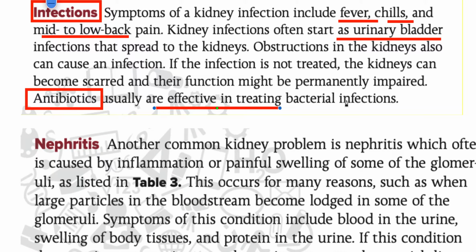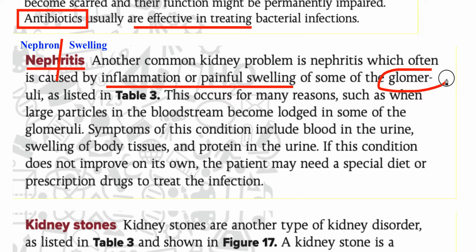It's either inflammation or painful swelling of the kidney, but which part? Mainly the glomerulus. When the glomerulus is swollen, it is very clear that it is blocked or lodged with blood, like there were large particles in the blood. When the blood was in the filtration stage, they stuck and blocked the glomerulus. And now, how you can get to know it: you can do a urine test.